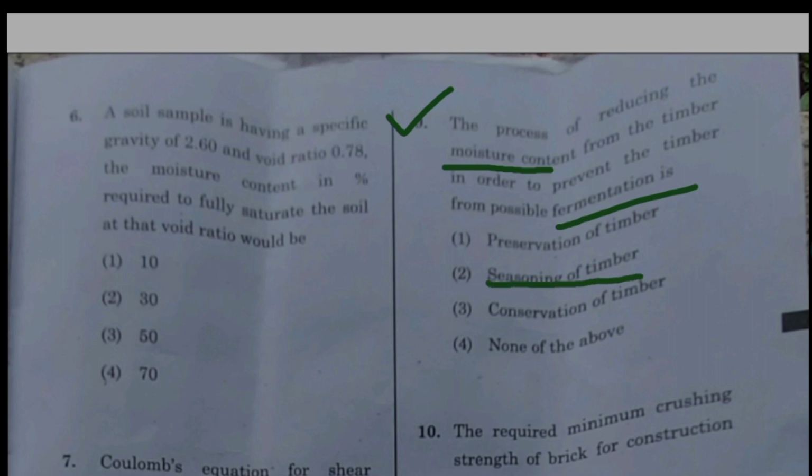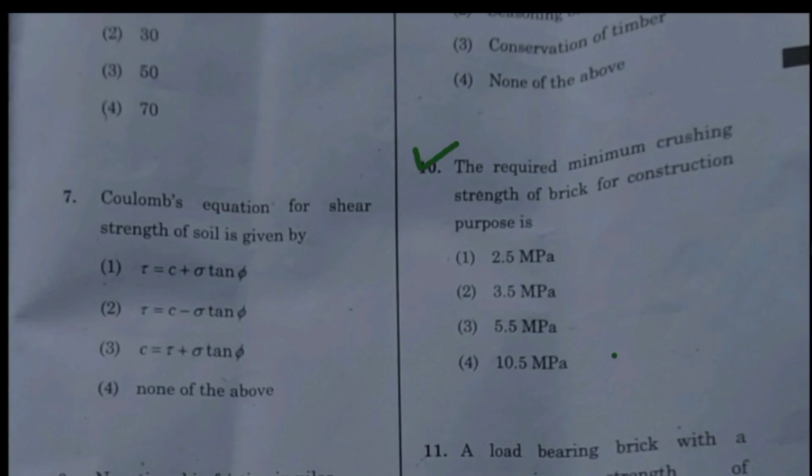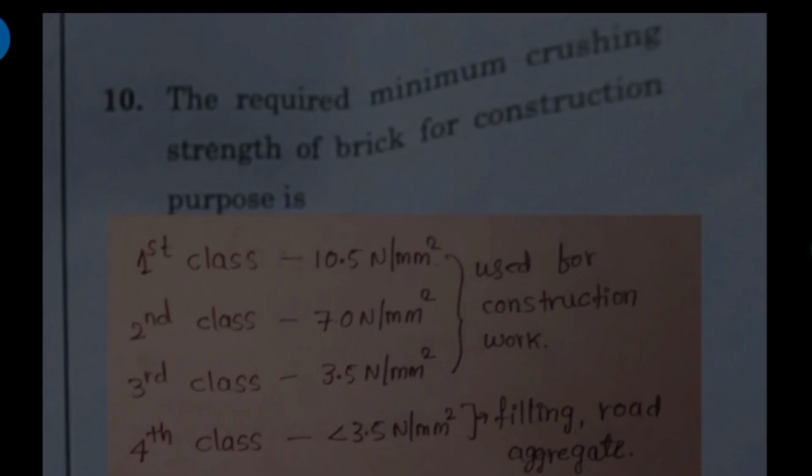This is also a direct question, hence option 2 is correct. Question number 10. The required minimum crushing strength of a brick for construction purpose. Basically, there are 4 types of bricks, that is first class bricks, second class, third class and fourth class bricks.